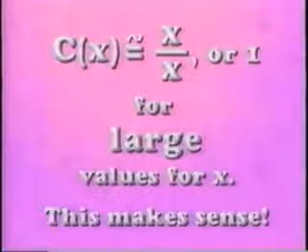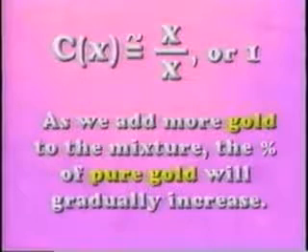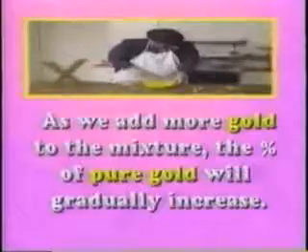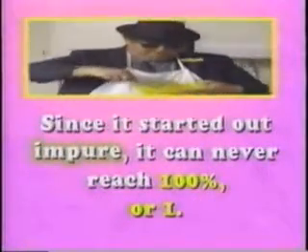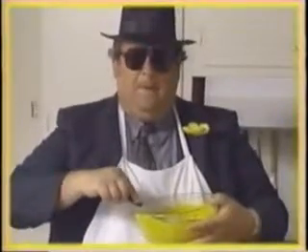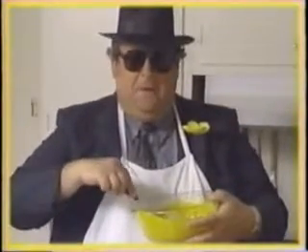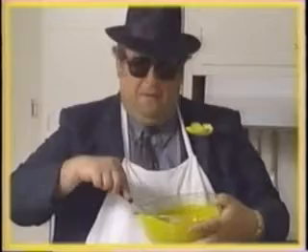That also makes sense because as we add more and more gold to the mixture, the percentage of gold will gradually increase, but since it started out impure, it can never reach 100%, or 1. That's why this function has an asymptote of 1. This information from the graph gives us a pretty good insight about how adding more gold changes the concentration.